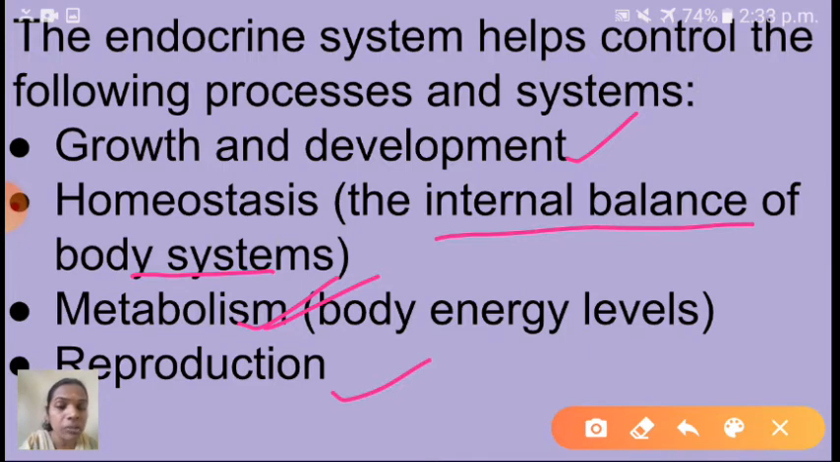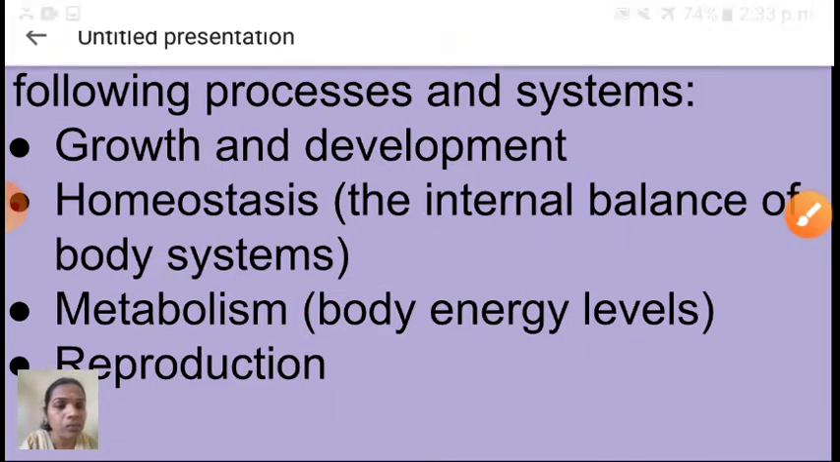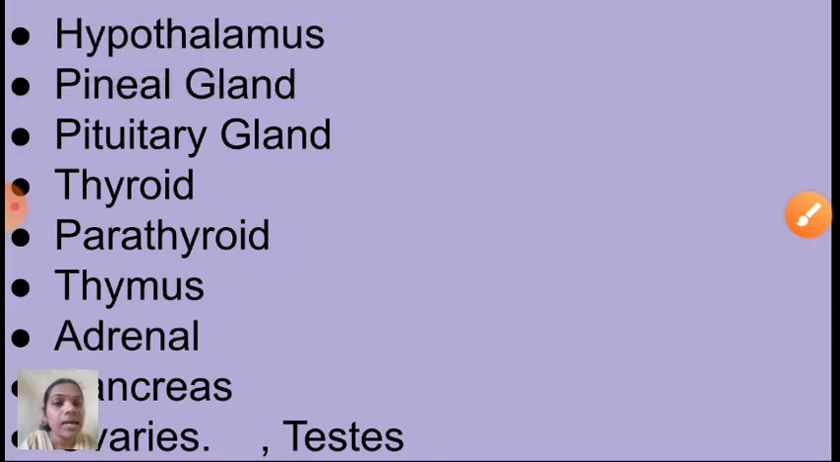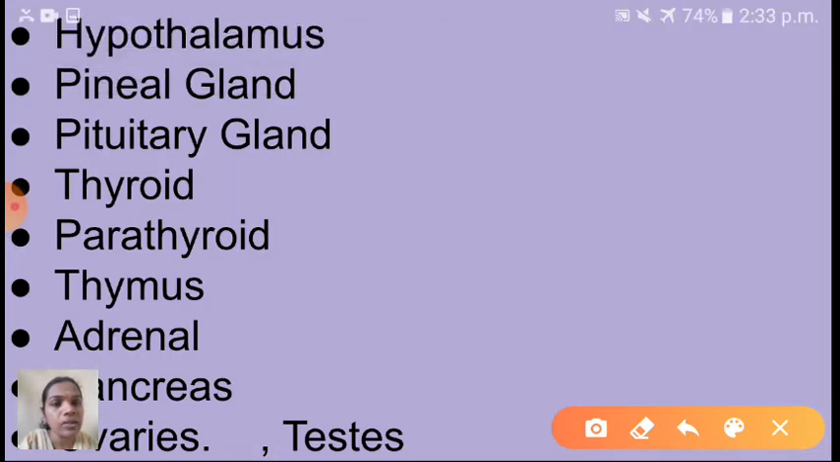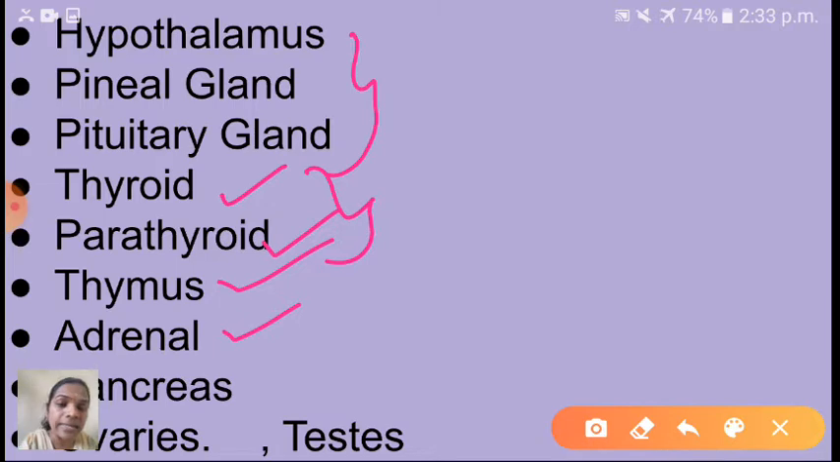Okay children, for reproduction, we will see now these are the names of endocrine glands. Once again I will repeat here: hypothalamus, pineal gland and pituitary gland. These are present in the brain. Thyroid and parathyroid are present in the neck. Thymus, where is it present, children? Yes, between the lungs. Adrenal is present on the anterior side of our kidneys.